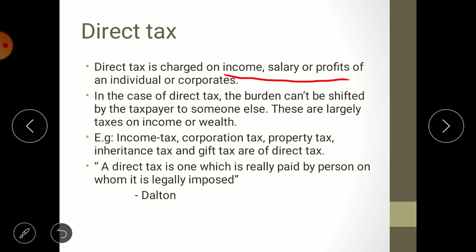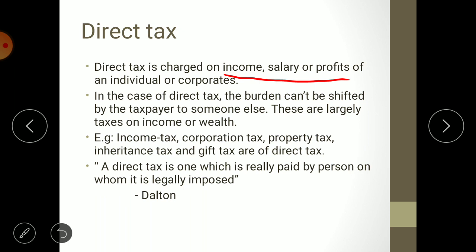In this example, the taxpayer is not the tax bearer, so that is the example of indirect tax. But in case of direct tax, taxpayer is the one who is bearing the tax liability. Say for example, income tax. Whatever the tax is chargeable, it is borne by the same person only.